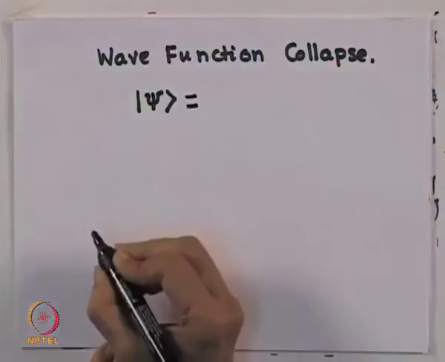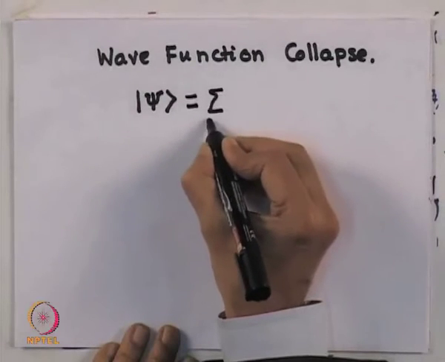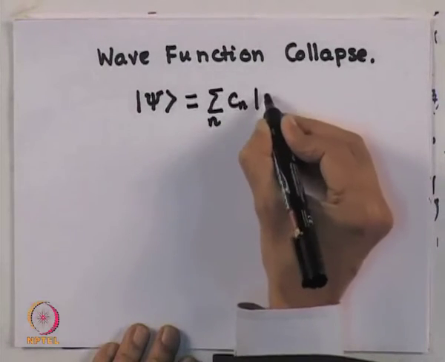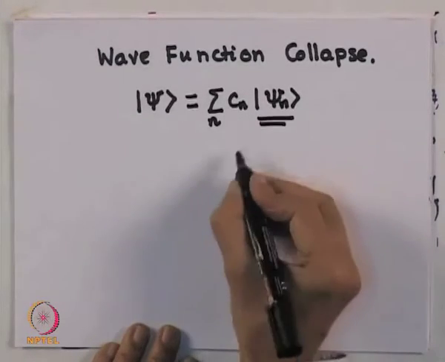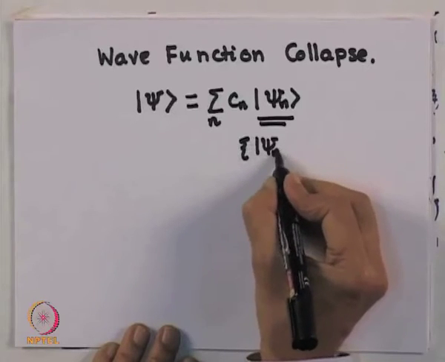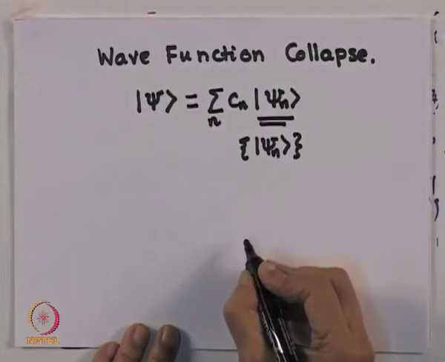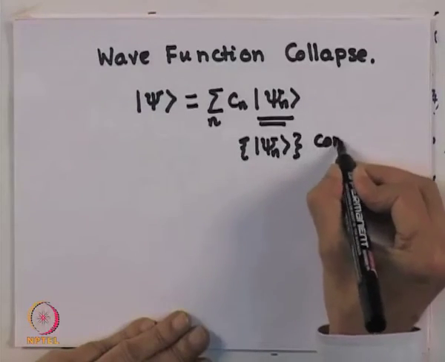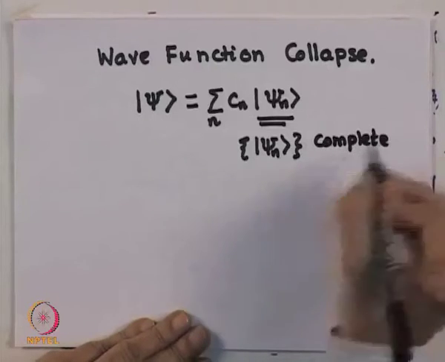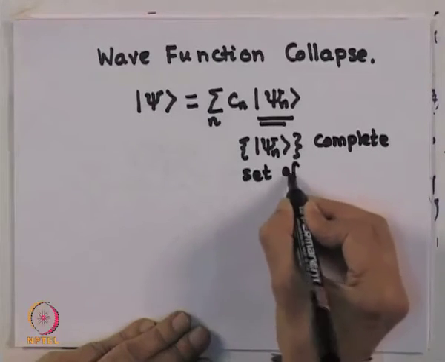So, what we said in the beginning is that if I look at an arbitrary ket psi, then I can write it as a linear combination of Cn psi n, where these psi n's form a complete set of eigenstates corresponding to any operator.